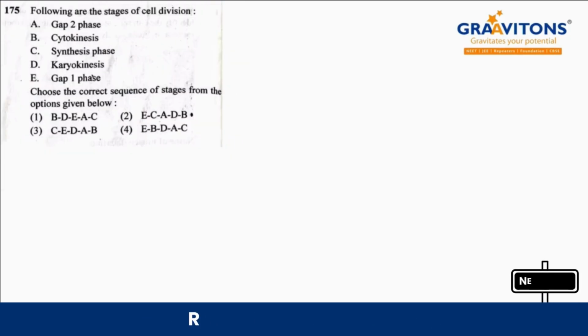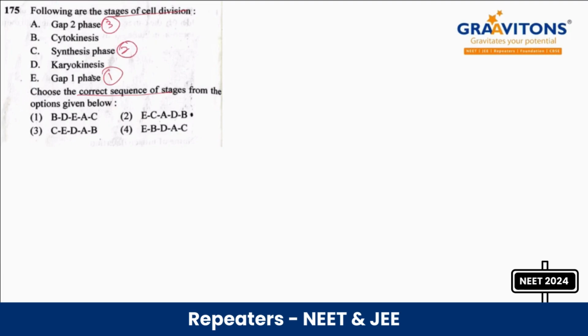Then 25 section A question, following are the stages of cell cycle. In the cell cycle ஓட stages correct sequence பண்ணி சொல்லிருக்காங்க நம்மளுக்கு. Okay, right, so here if you are talking about, first வந்து we will have G1, then synthesis phase, then G2, then we will have karyokinesis and then finally cytokinesis. Okay, so option is 2.